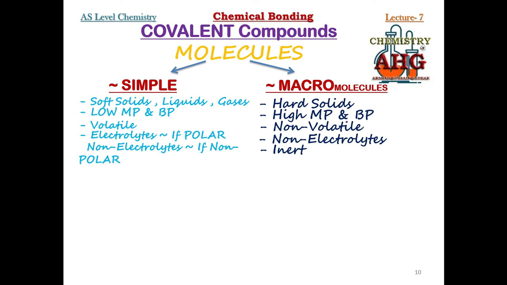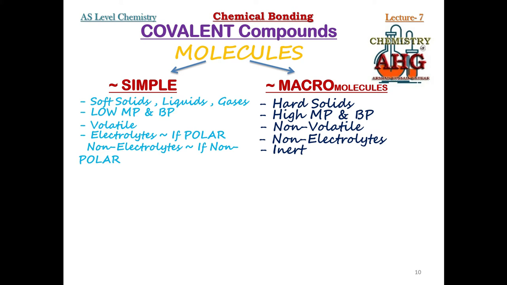And you can also remember that all the macromolecules are non-conductors except graphite. Graphite is the only macromolecule that can show conduction. So these are the two types of covalent compounds according to their structure and their important properties.